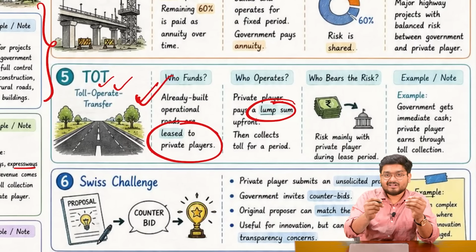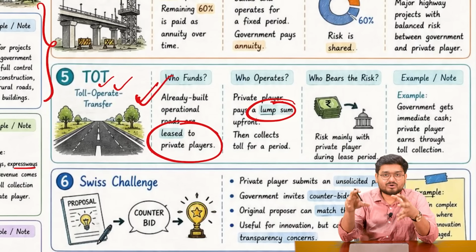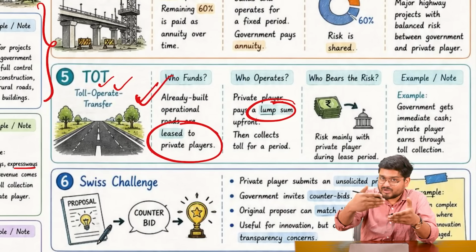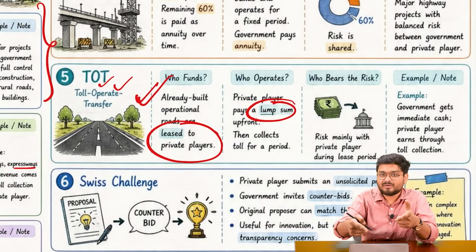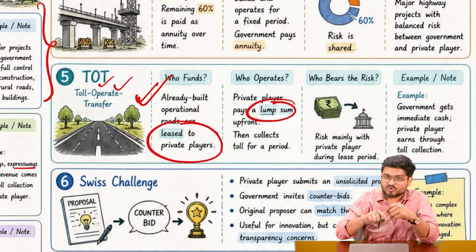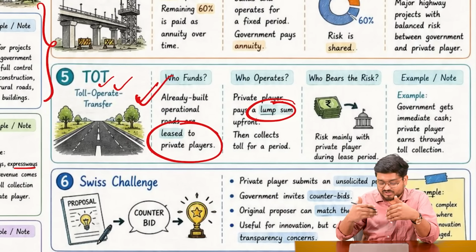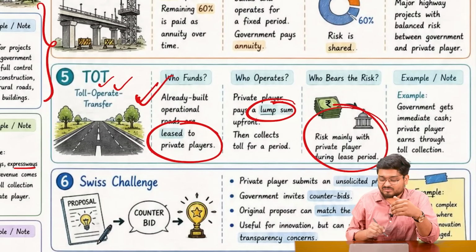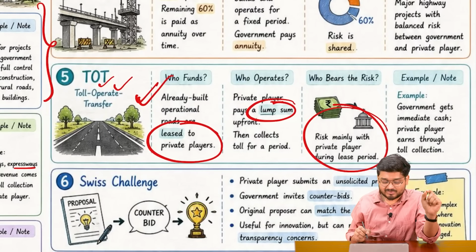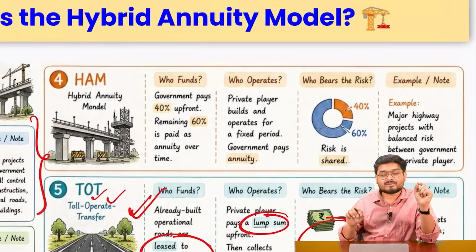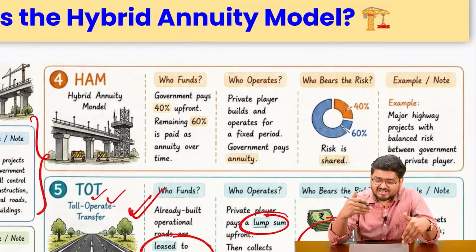And then to recover this particular cost that it has paid to the government, it will be placing a toll, and this toll will be paid by us if we are using this road, and this is why the risk will be with the private person. And there are some kind of special projects which need attention.